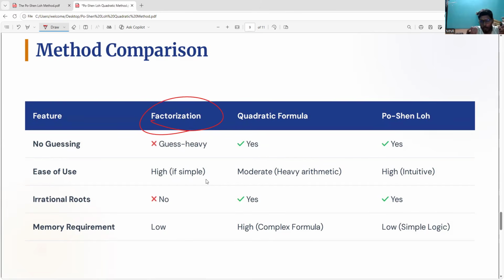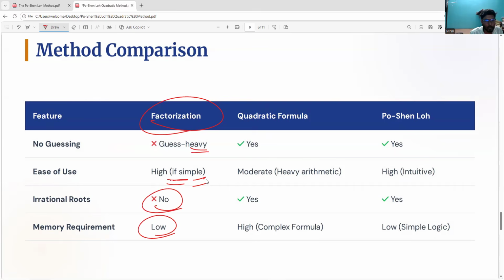Yes, there is time we have to think. Guess work is heavy, ease of use is very high if it is simple, splitting the middle term. For irrational roots it is very difficult, and the memory requirement is very tough.